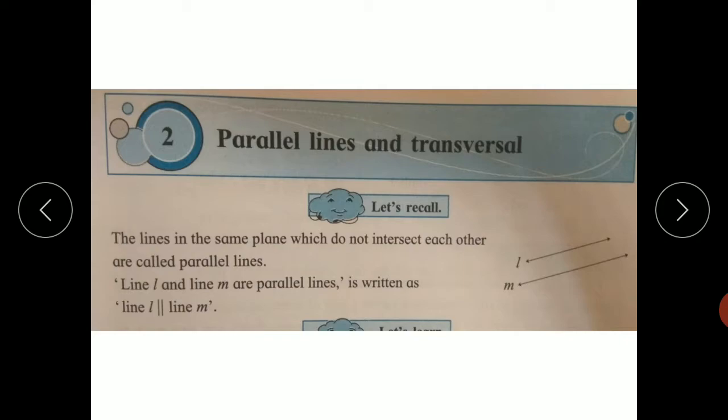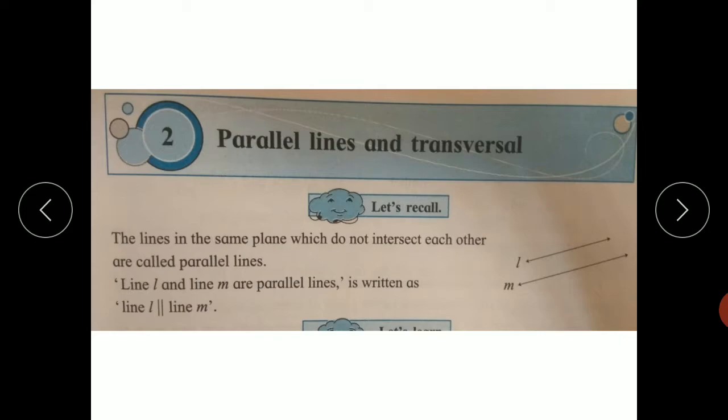Now first learn what is a parallel line. The definition of parallel lines is that the lines in the same plane which do not intersect each other are called parallel lines.